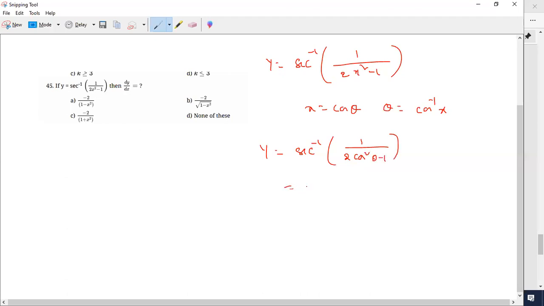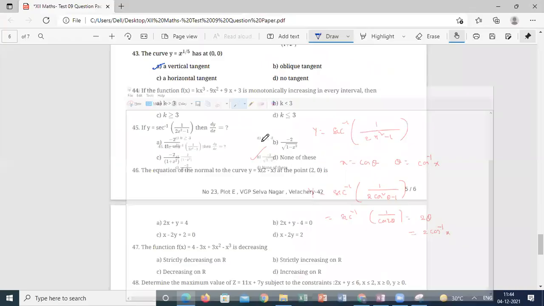What is the value of 2 cos square theta minus 1? 1 by cos 2 theta. This is nothing but 2 theta. 2 cos inverse x is the final answer. Correct? Yes, sir. So the answer is what? Option B, sir. Minus 2 by root 1 minus x square. Correct.